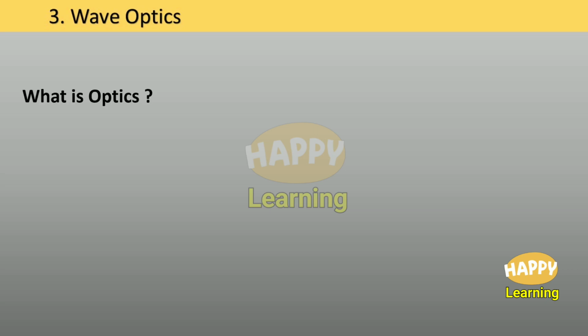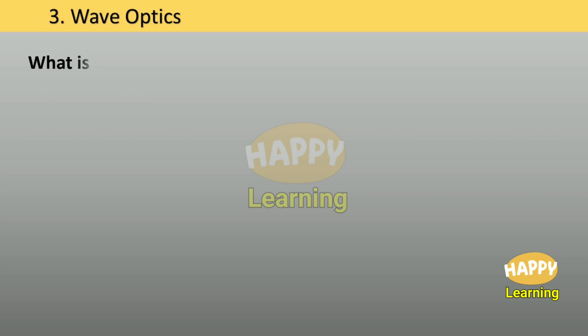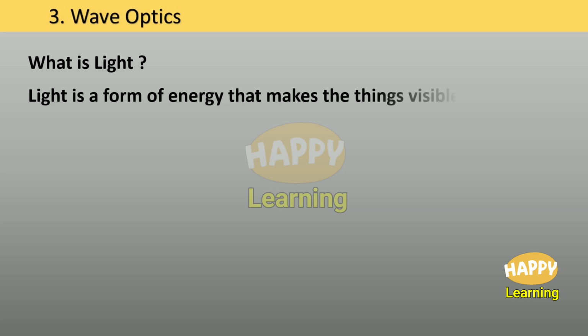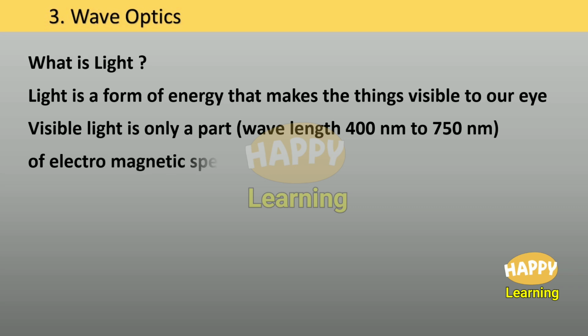What is optics? Optics is a branch of physics that deals with the properties of light. What is light? Light is a form of energy that makes the things visible to our eye. Visible light is only a part, with wavelength range from 400 nanometer to 750 nanometer, of the electromagnetic spectrum.